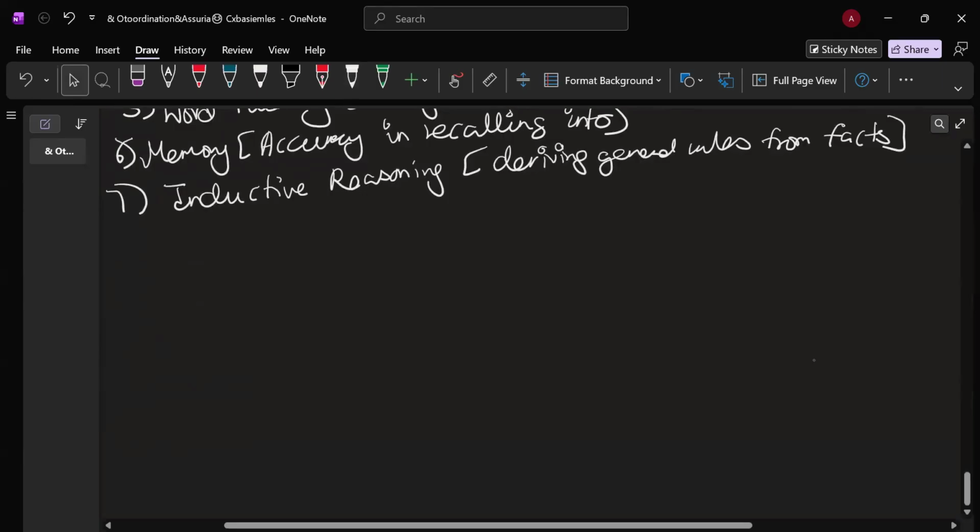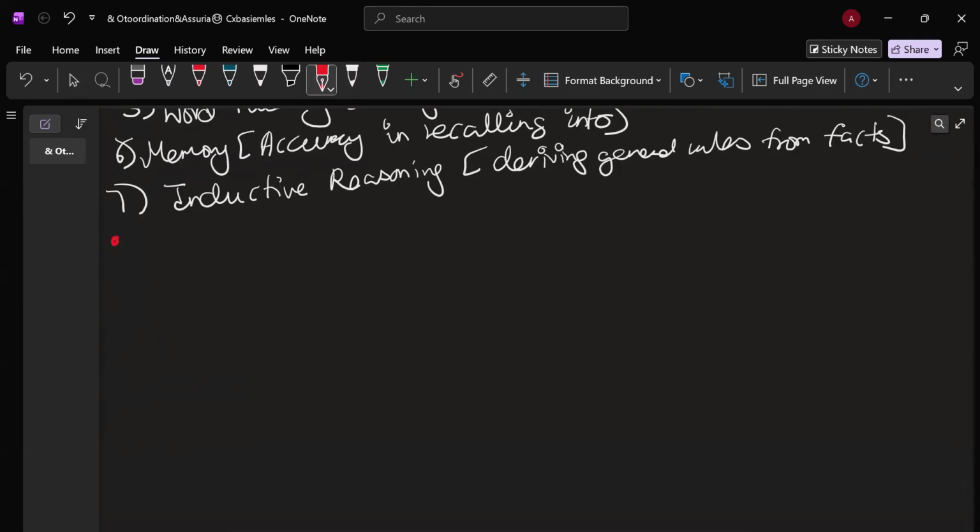Okay. Next, you have another theory that we will be discussing. So this is the hierarchical model. This was given by Arthur Jensen.